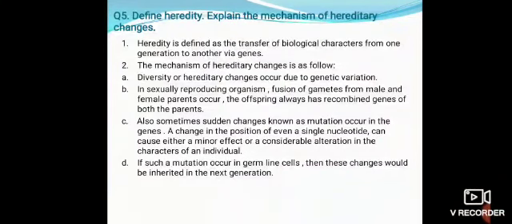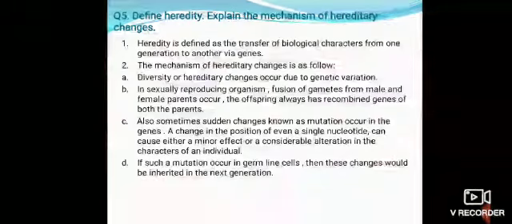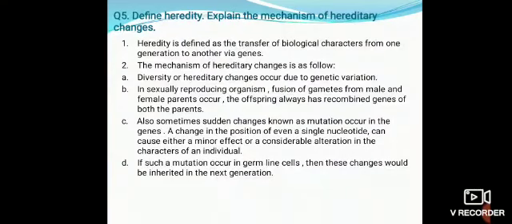A change in the position of even a single nucleotide can cause either a minor effect or considerable alterations in the characters of an individual. Next, if such a mutation occurs in germline cell, then these changes would be inherited in the next generation.